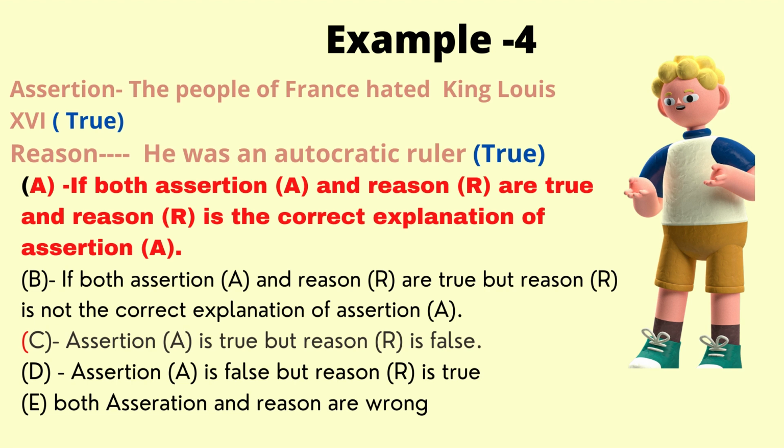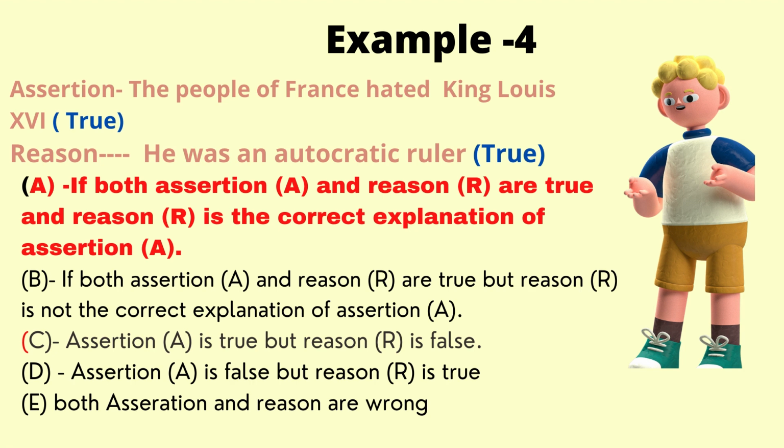So in examples 1, 2, and 3, we followed only one step. But in the next 2 examples, that's example 4 and 5, we are going to take step number 2. Now, what is that step number 2 in assertion and reason? So let's start. Here, assertion says the people of France hated King Louis XVI. Reason, he was an autocratic ruler.